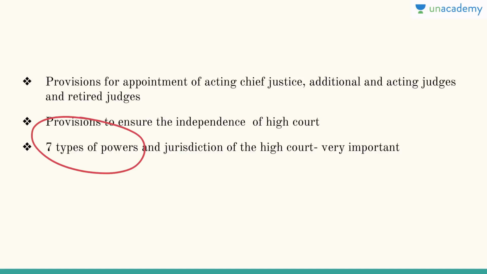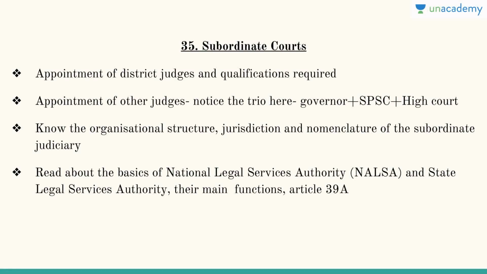Then there are 7 types of powers and jurisdiction of the High Court. This is very, very important. Similarly, you will also have powers of the Supreme Court and their jurisdiction, so that is also very important. Then you have chapter 35. So we are done with chapter 34, that is the High Courts.